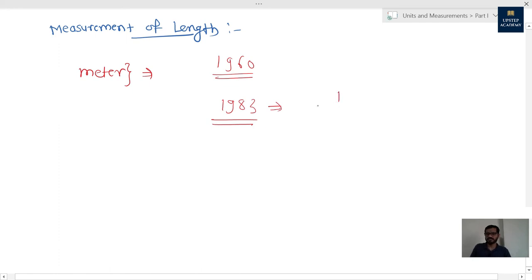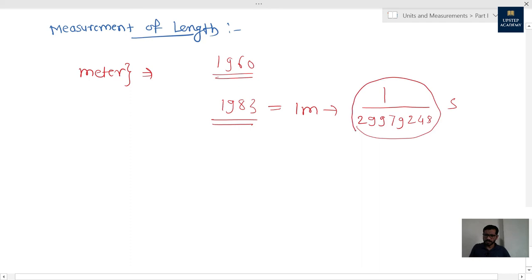What was that precise definition? 1 meter is the distance traveled by light in vacuum in 1 upon 299792458 second. It means what? In that much amount of time, whatever the distance a light ray covers in vacuum, that distance is called 1 meter, and this is the speed of light in vacuum. Generally we take it as 3 into 10 raised to 8 meter per second. Okay, so that is about measurement of length.